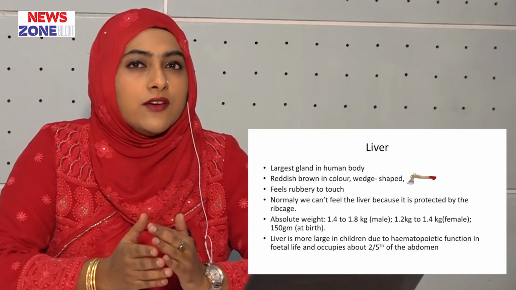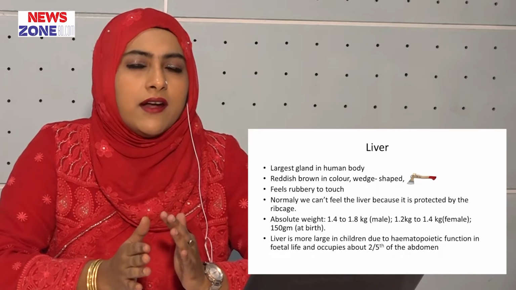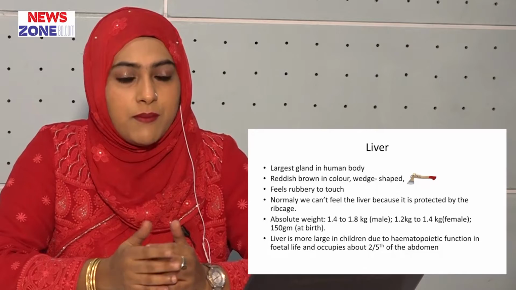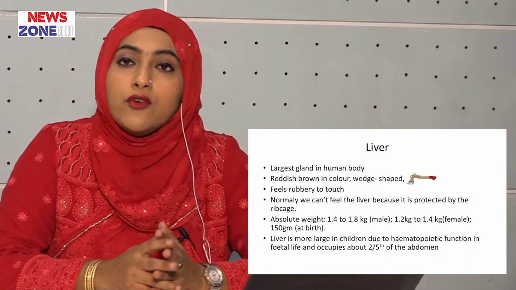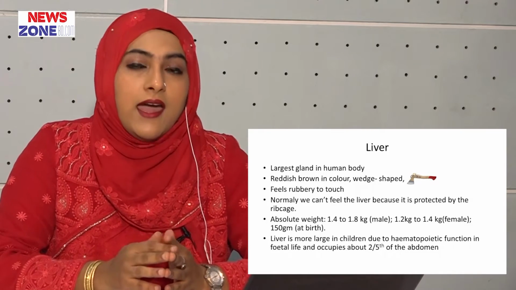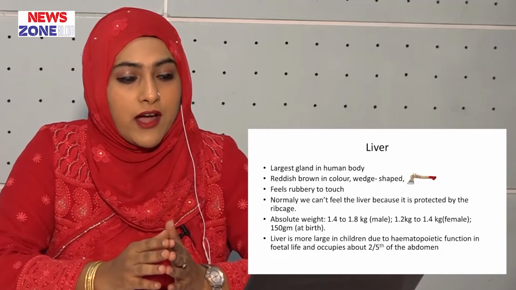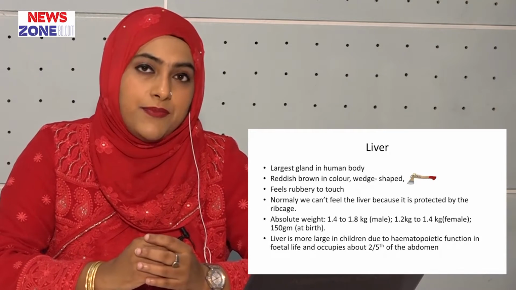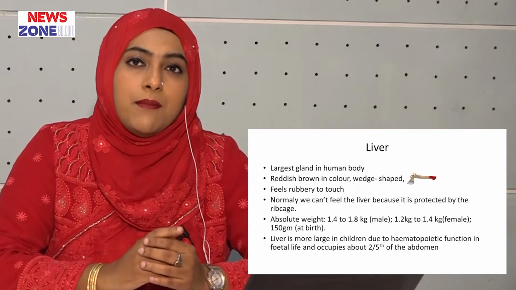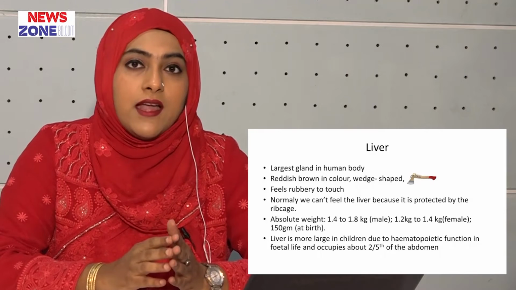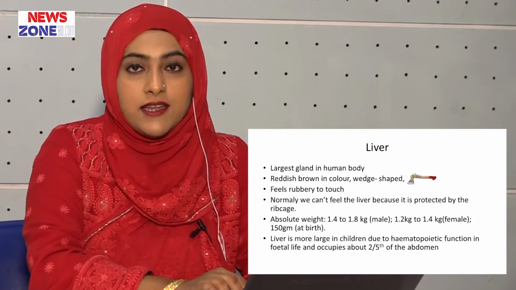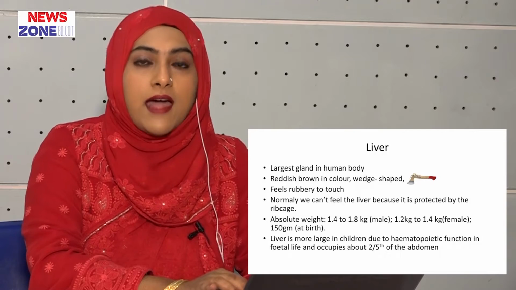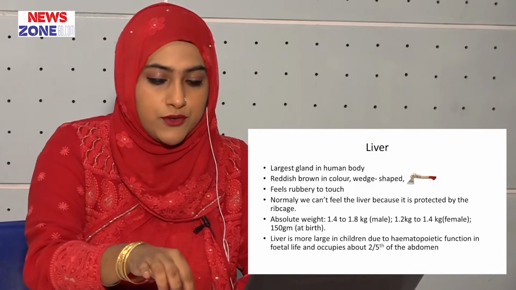The absolute weight of the liver is slightly different in males and females. In males, it is about 1.4 to 1.8 kg and in females, it is about 1.2 to 1.4 kg. But at birth, it is about 150 gram. Liver is larger in children due to hemopoietic function in fetal life and occupies about 2/5 of the abdomen.